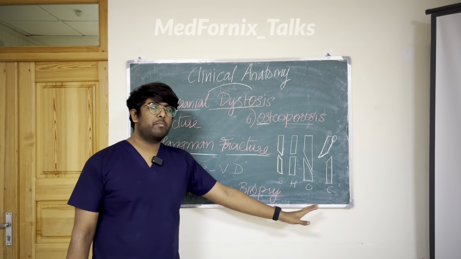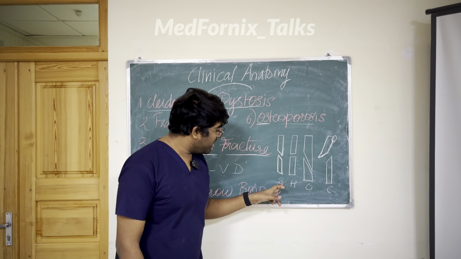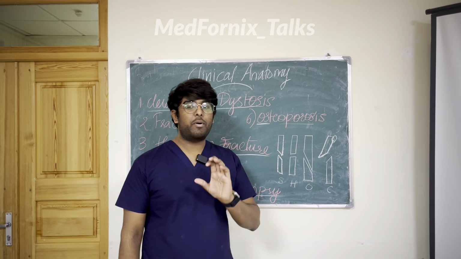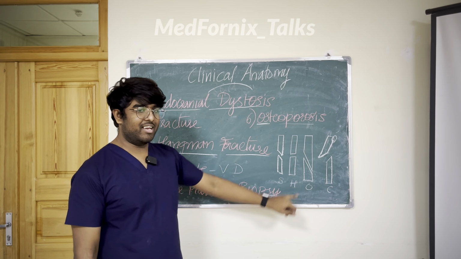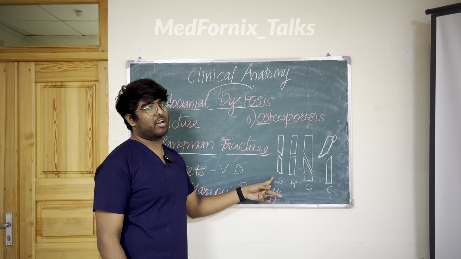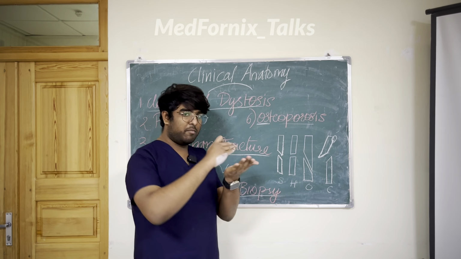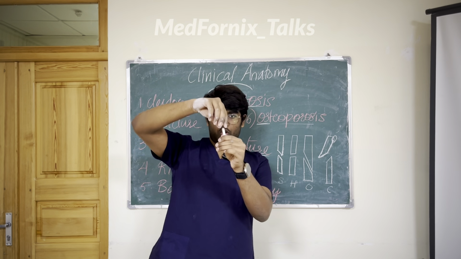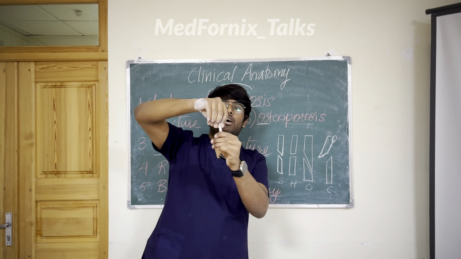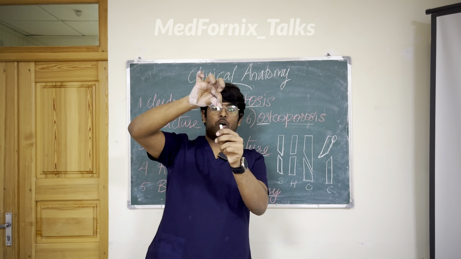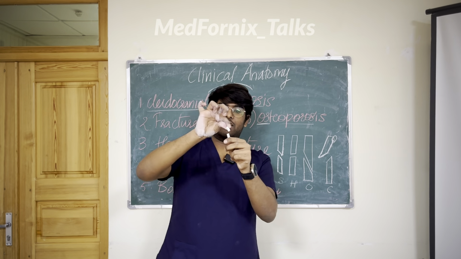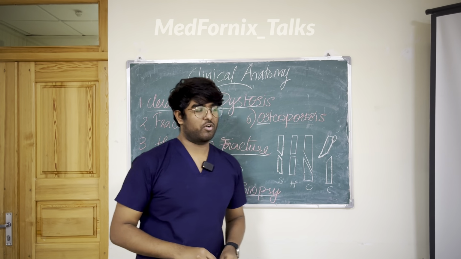There are 4 basic fractures in your BD Chaurasia: spiral fracture, horizontal, oblique, and compound or open fracture. This you can see here, right? It's like chisel shaped. These fractures are known as spiral fracture. Next is horizontal, which will be a clean cut. If I take the chalk like this and break it, you can see this is horizontal because it is so clear. You can see 2 bones detached from each other. This type of fracture is known as horizontal fracture.